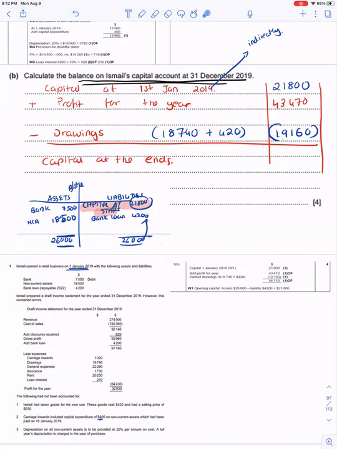So 21,800 plus 43,470 gives us a figure of 65,270. From that, when I subtract the drawings, that is 19,116, I get the capital at the end, which is 46,110. Now this is for 4 marks.